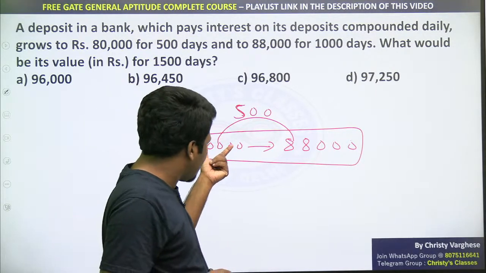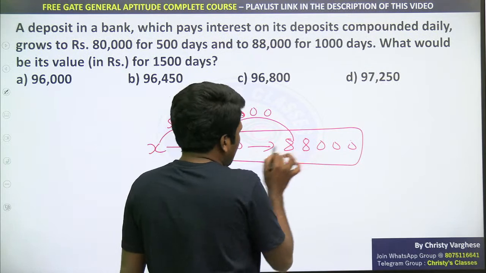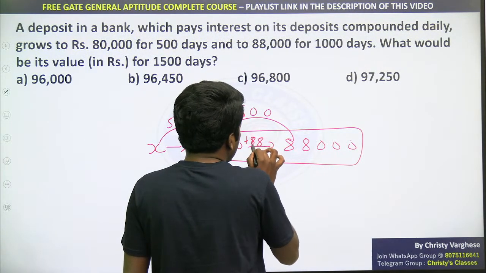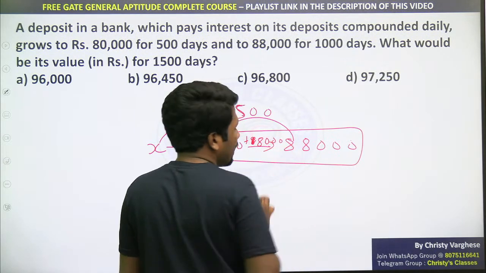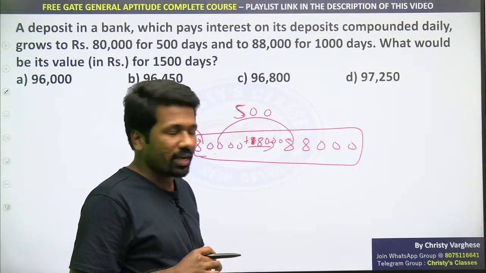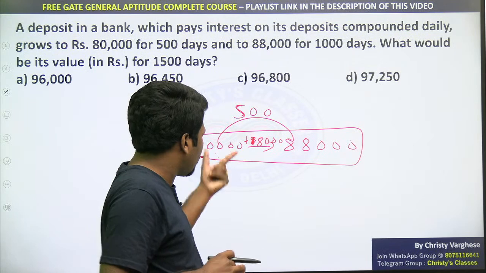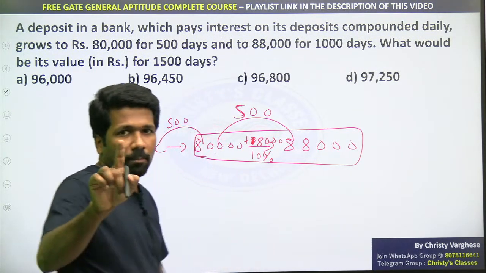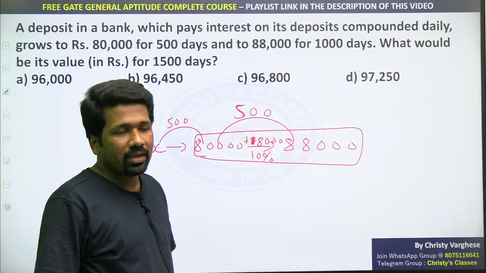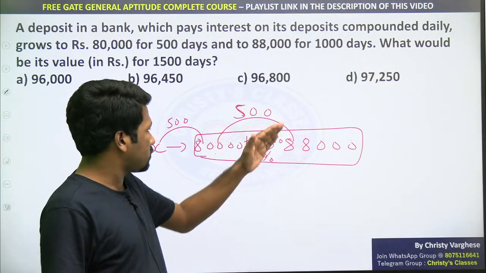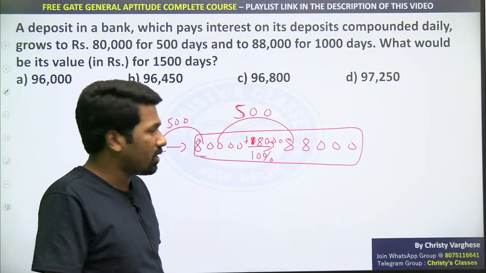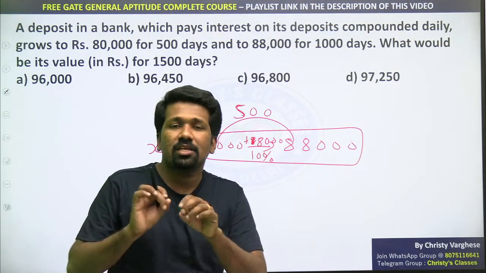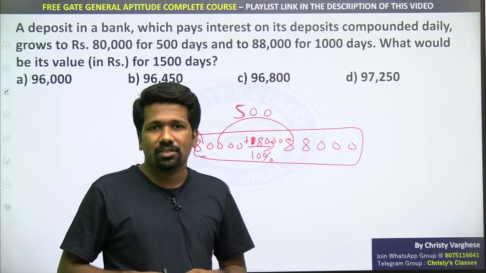We understand that 80,000 is becoming 88,000, meaning an increase of 8,000 rupees. 8,000 rupees compared to 80,000 is just 10%. That is where your mental math skills come into play. 10% of a number is that number with the decimal shifted one place to the left. So this is a 10% increase. That is enough to say that the rate of interest is 10%, na?